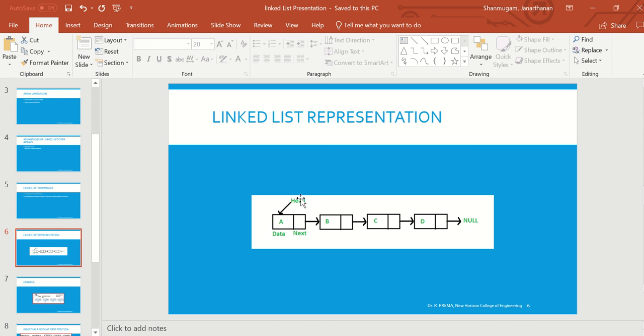This first node is called the head. If the linked list is empty, then the value of the head is null. The whole linked list is represented by a head node. Got it?